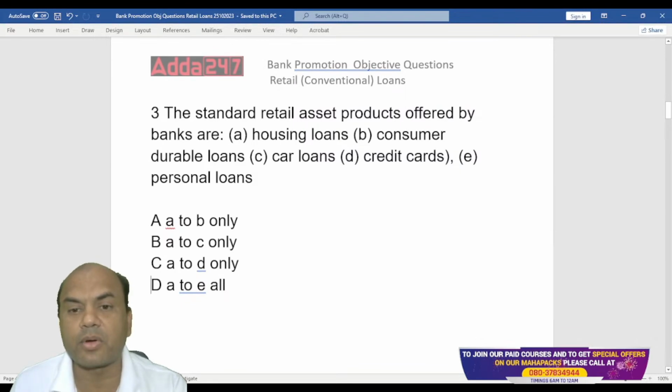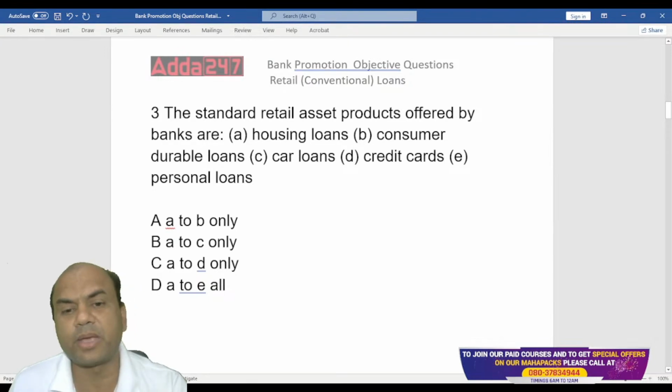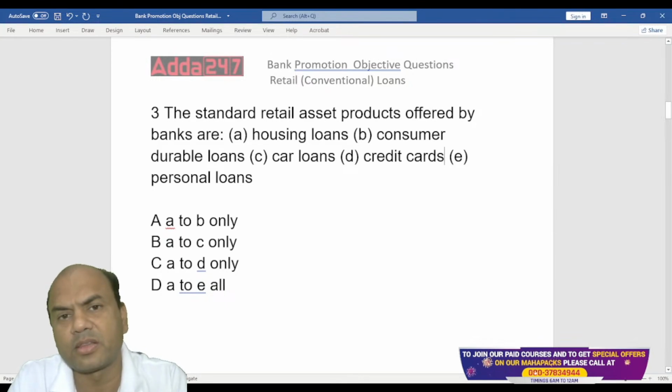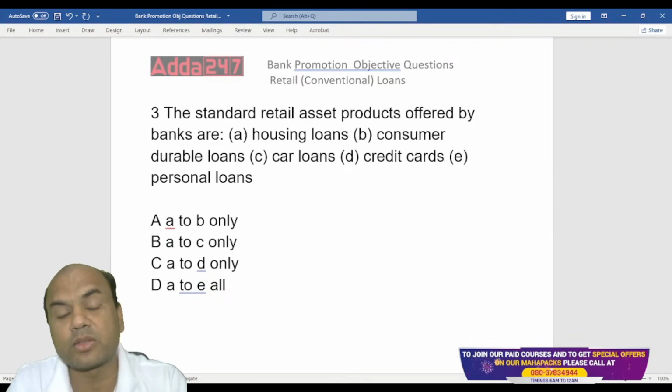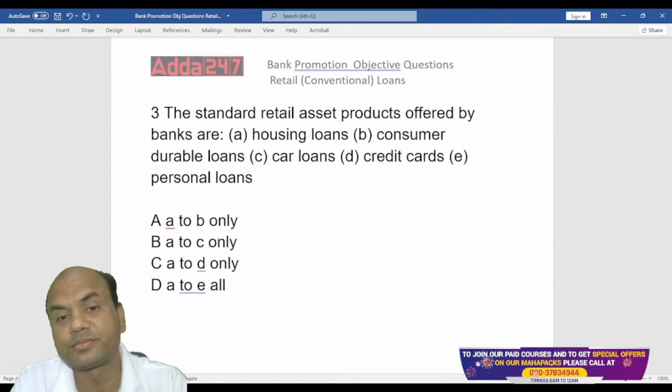The standard retail products offered by the banks are... So which are the retail products, retail asset products you can call it. The standard retail asset products offered by the bank are home loans or housing loans, consumer durable, car loans, credit cards, and personal loans. Does your bank offer credit card? Everyone? There are some banks which are not offering credit cards, right? As of now. So what does it mean? Should I exclude credit card from my portfolio?